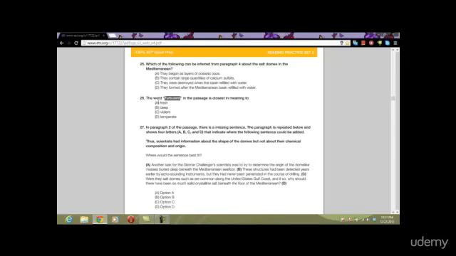After the refill. All right, the word turbulent in the passage is closest in meaning to what? What is the word turbulent closest in meaning to?